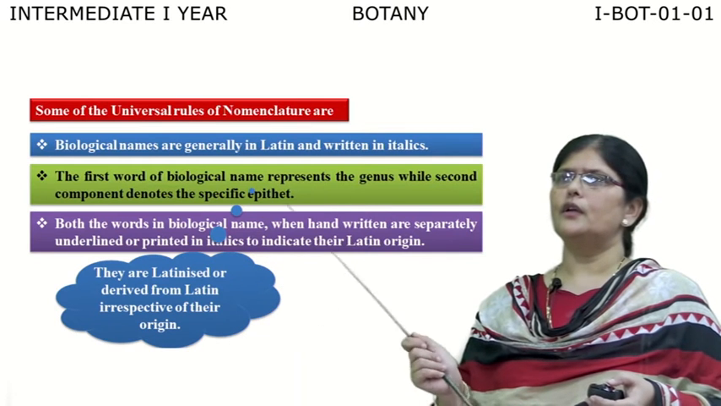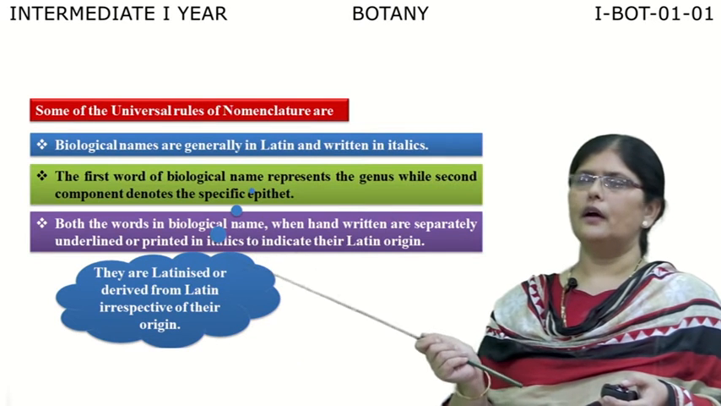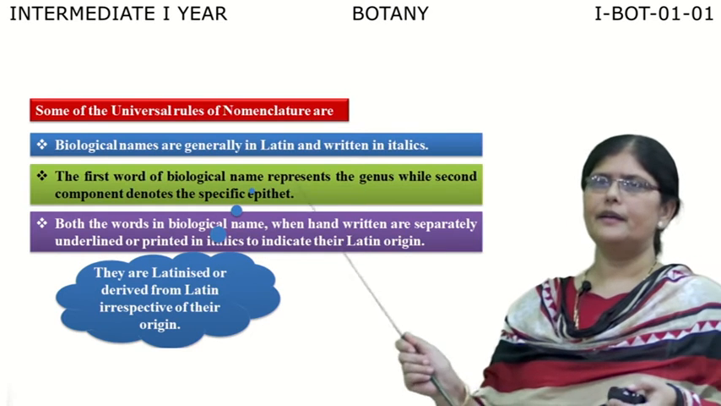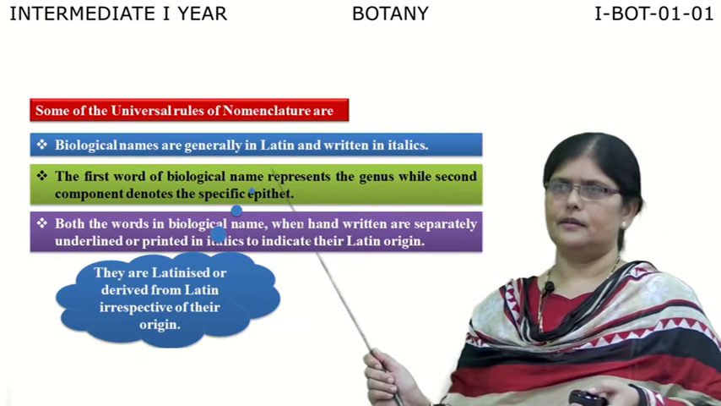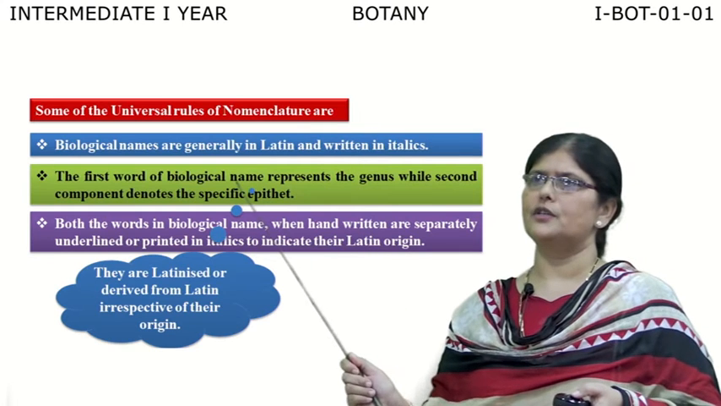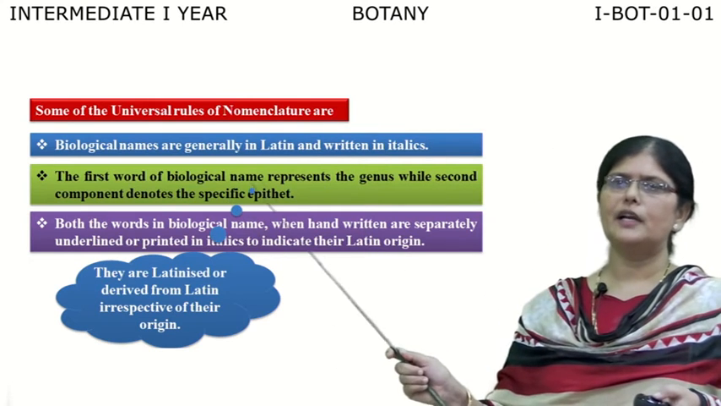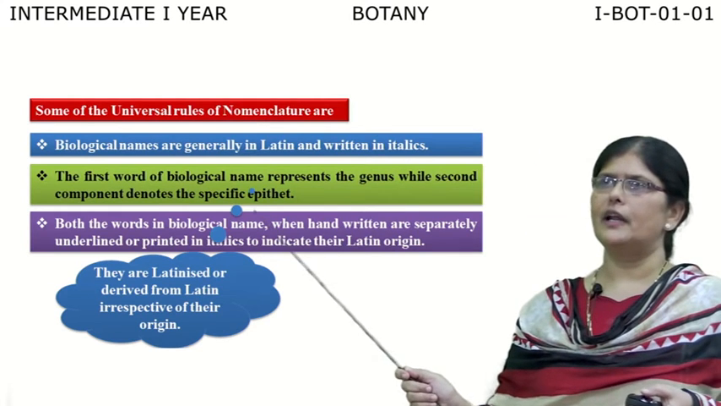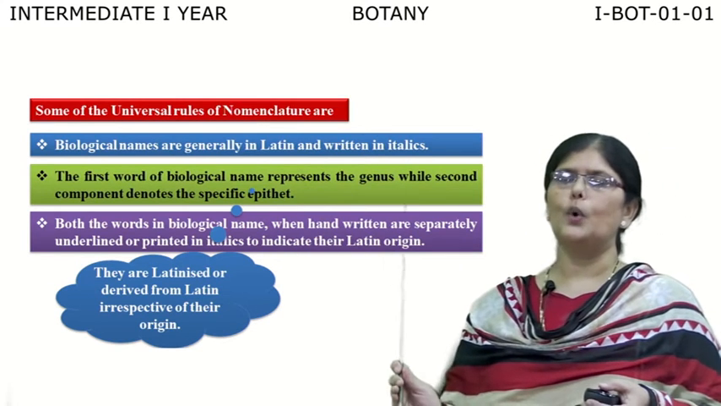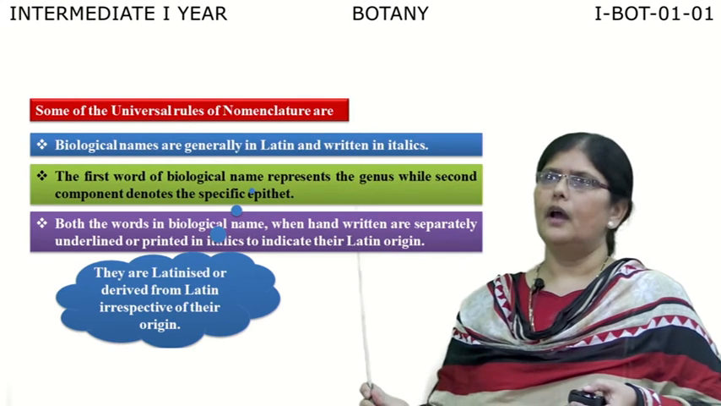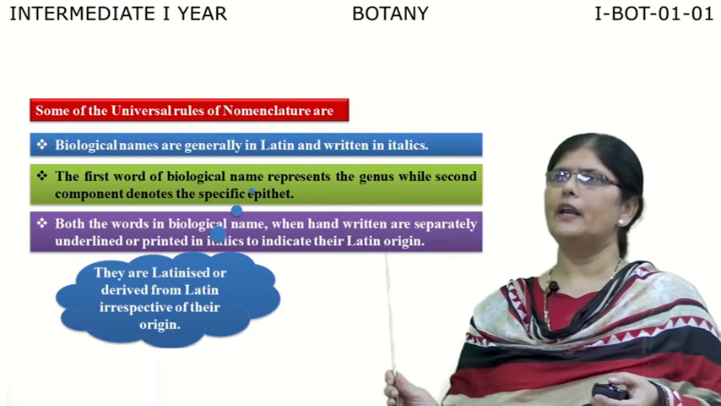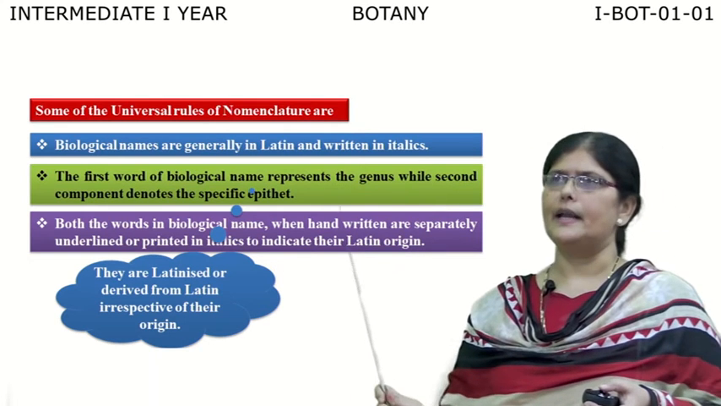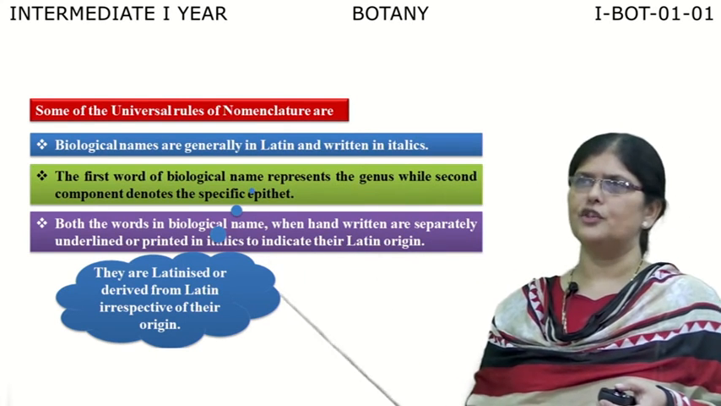Some of the rules of nomenclature are: biological names are generally written in Latin and they are in italics. That is the first rule of binomial nomenclature. All the scientific names or biological names are written in Latin and in italics. The first word of a biological name represents the genus, and the second word is composed of the specific epithet. Both the words, when handwritten, are separately underlined, and they are printed in italics to indicate their Latin origin.